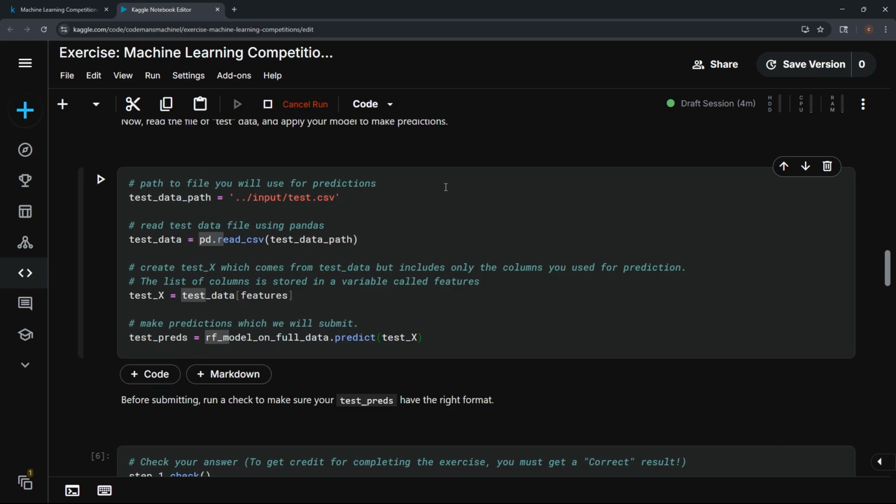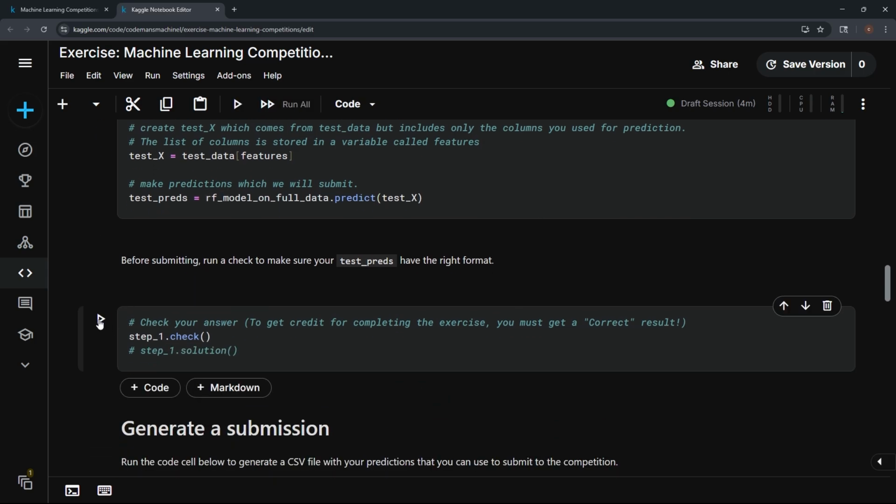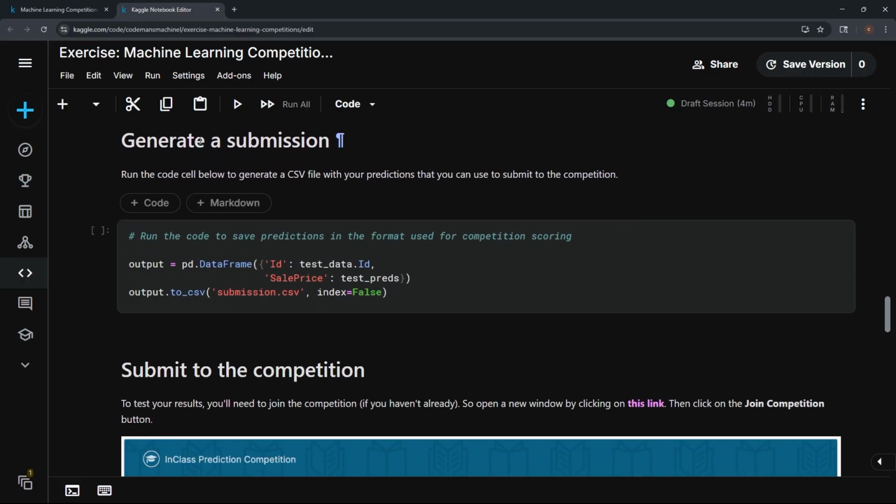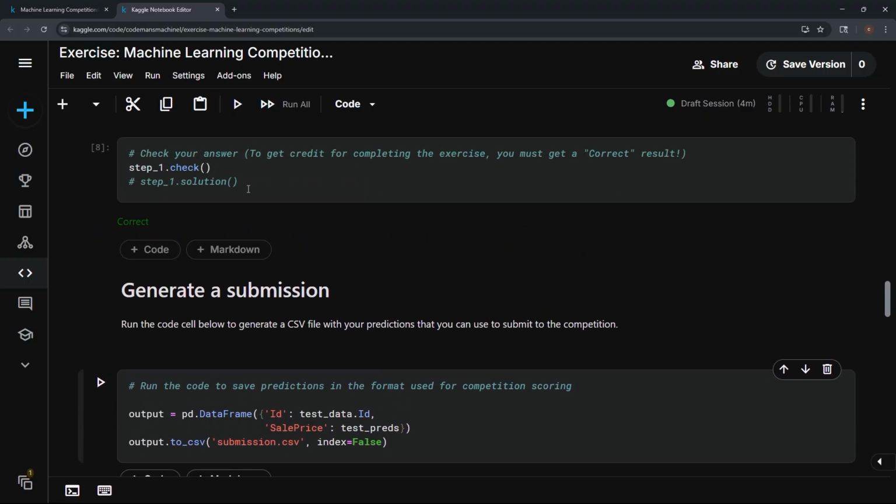Now let's run that, and now let's run this. All right, correct, good. All right, it says we're done. We're not done. So now we're going to generate a submission. We're going to run the code cell below to generate a CSV file with our predictions. Also, there's some solutions. Let's look at the solution before we do that.